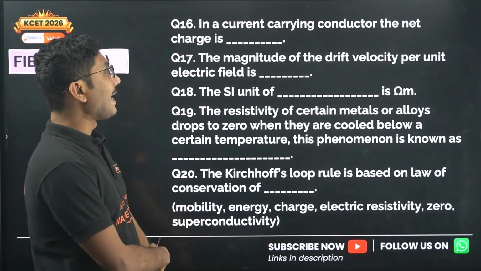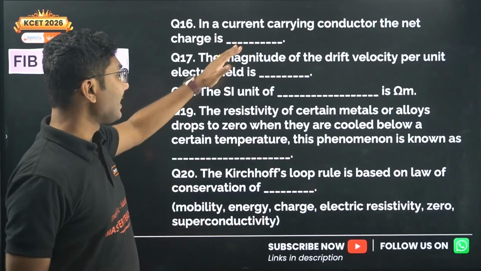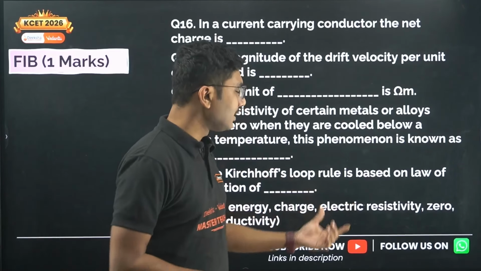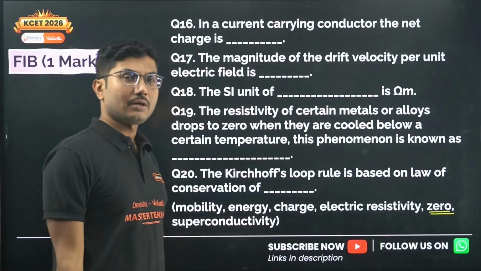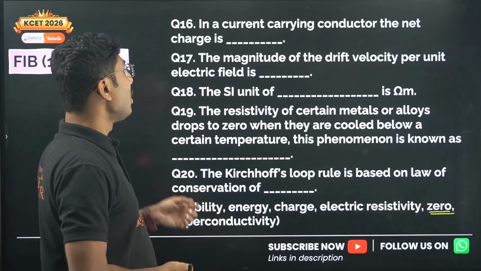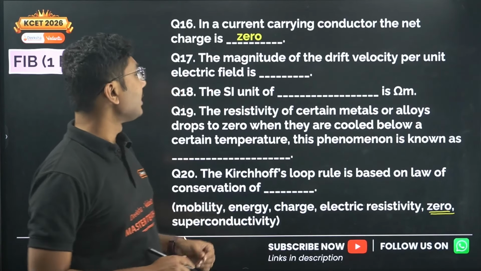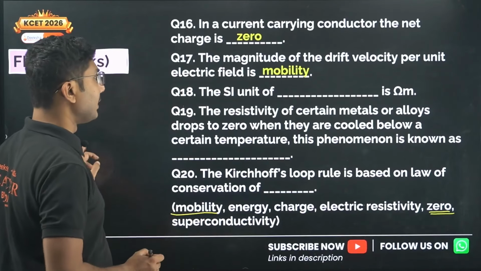In a current carrying conductor, the net charge is dash. In a current carrying conductor, the net charge is 0. The net charge of a conductor whenever it is carrying current is 0, so the correct answer is 0. The magnitude of the drift velocity per unit electric field is called mobility. So the correct answer is mobility.